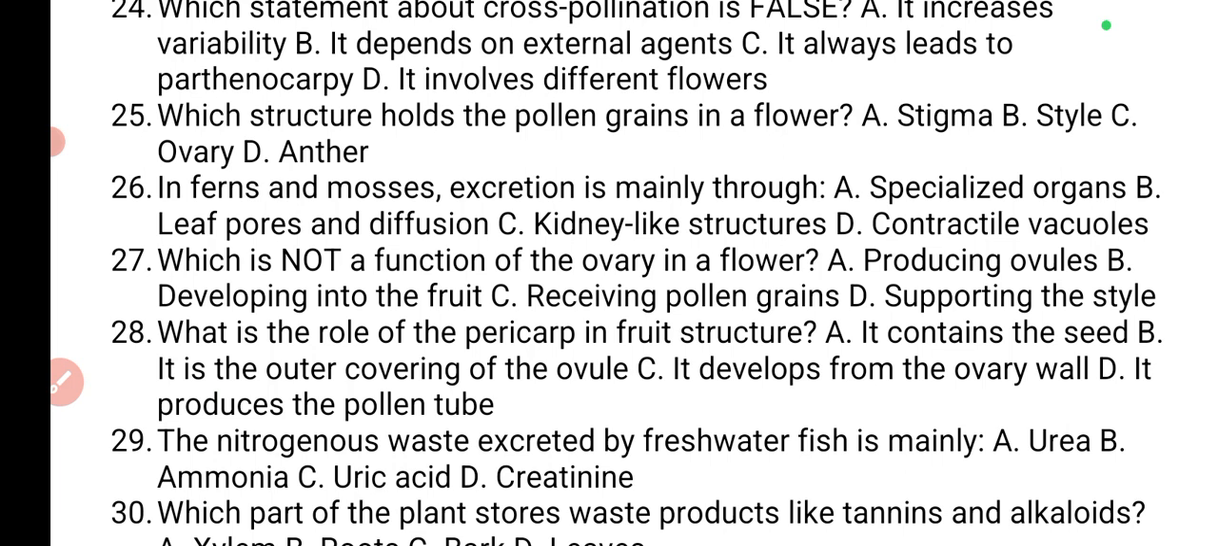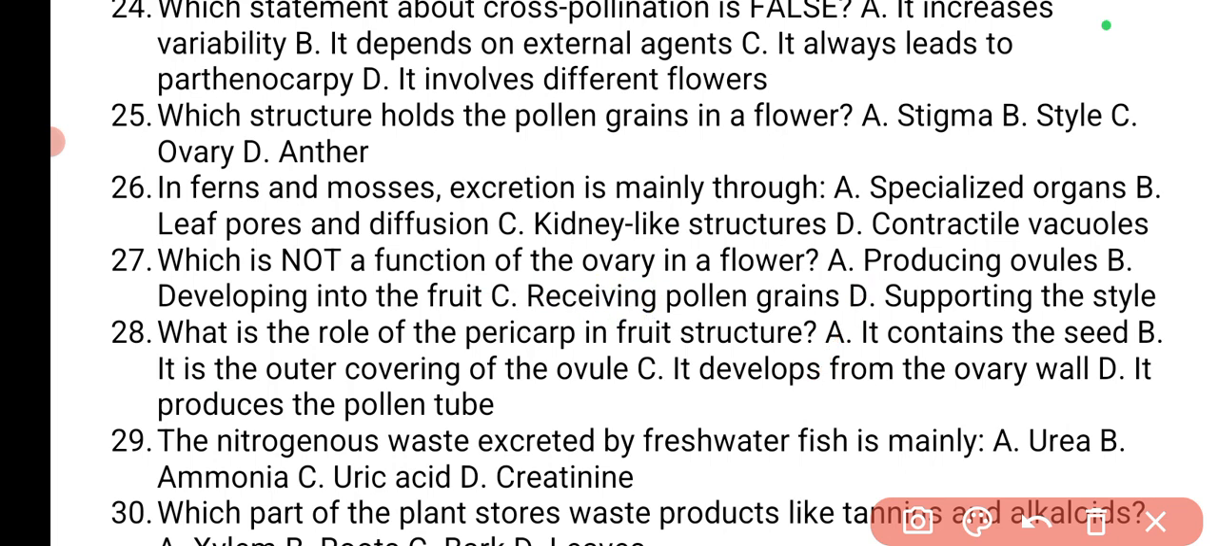Which is not the function of the ovary in a flower? Producing ovules, developing into the fruit, receiving pollen grains, and supporting the style. The ovary supports the style, so which one is not a function? The one that receives pollen grain is not the ovary. What receives pollen grain is the stigma. Is that okay? So the answer is option C.